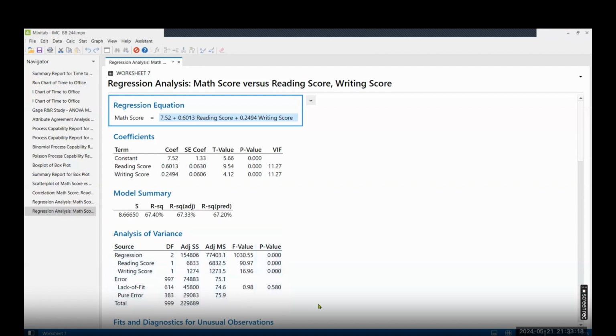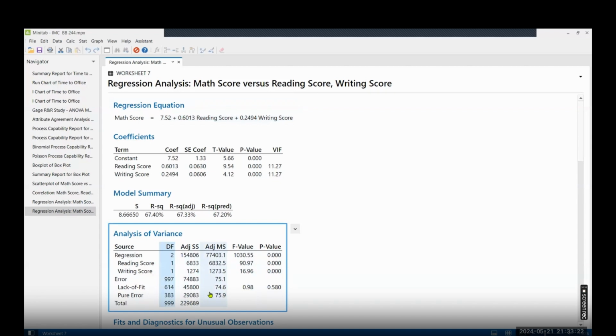Total degree of freedom will depend on the number of data points you have. Out of the total 1000 data points I have, I see 997 is the degree of freedom, which means for lack of fit, the number of samples I have seen is around 614.